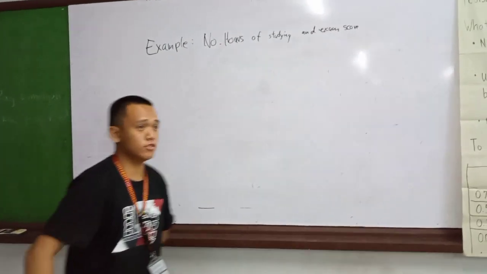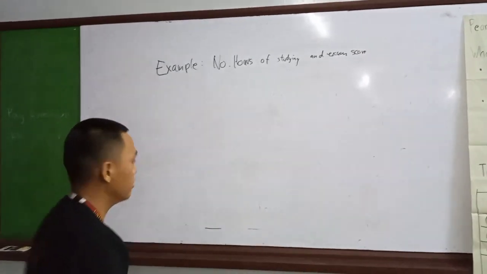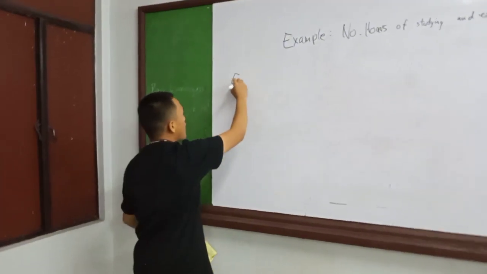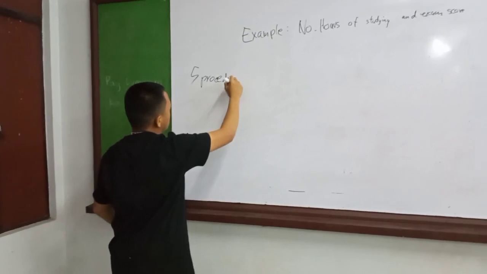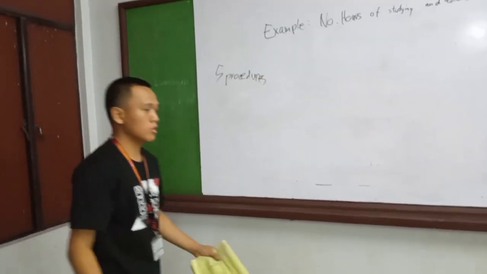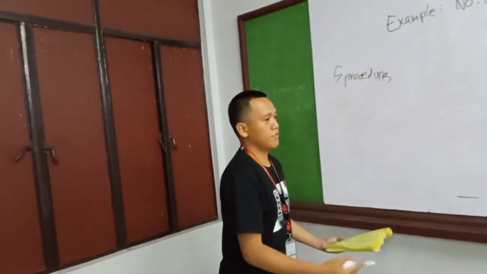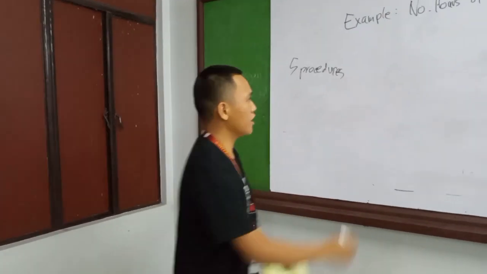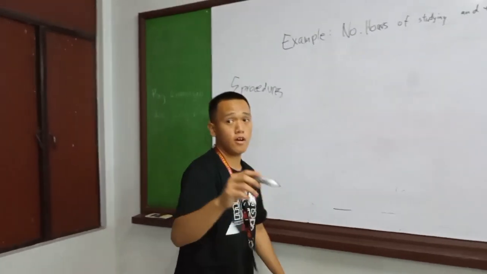Okay, moving on to the first example. There are 5 procedures, but before the 5 procedures in Pearson r, to identify what kind of significance the relationship between two variables has, we have to compute the value of r.